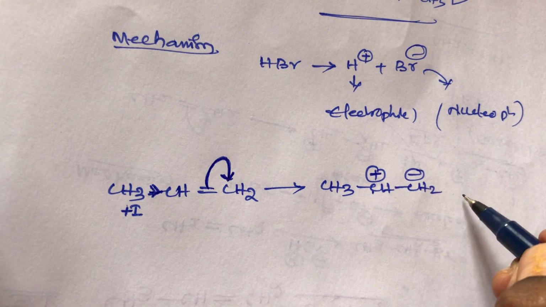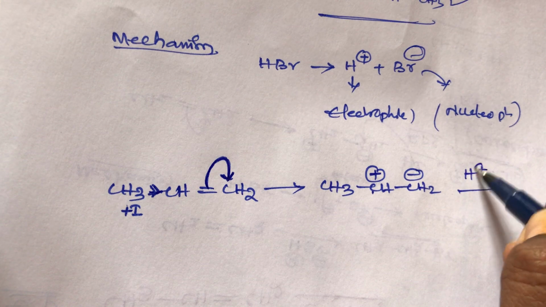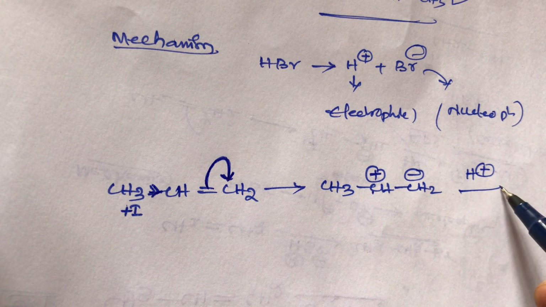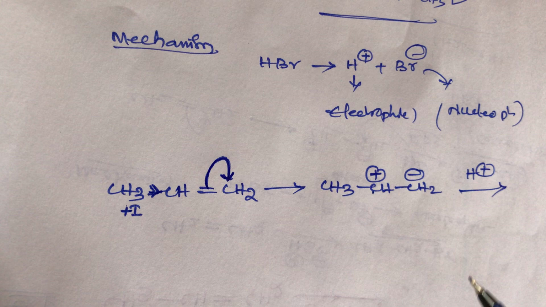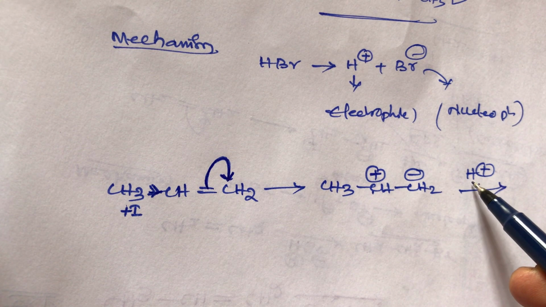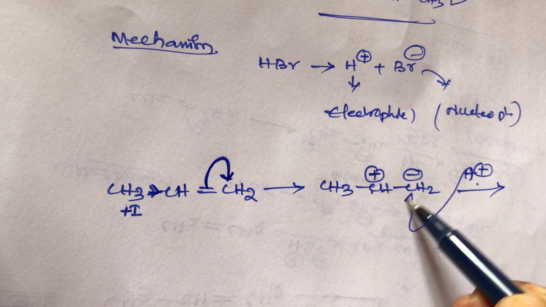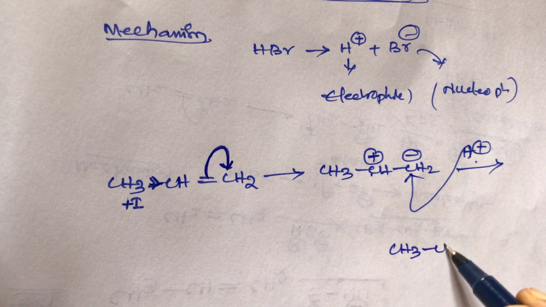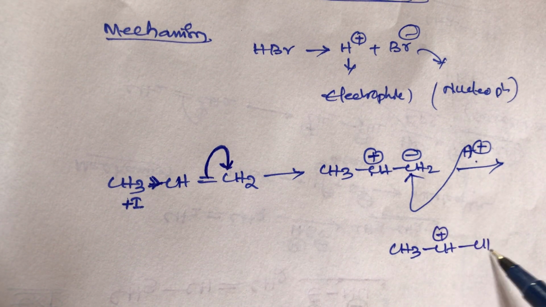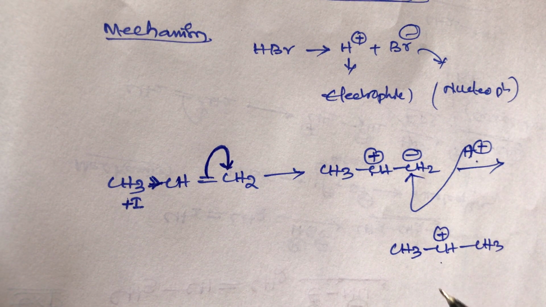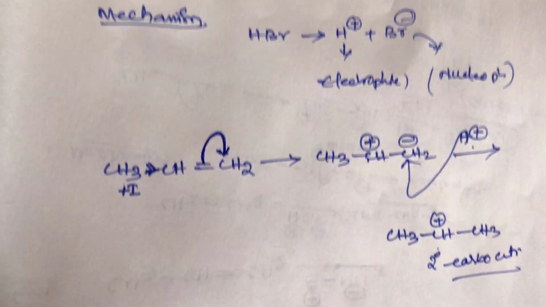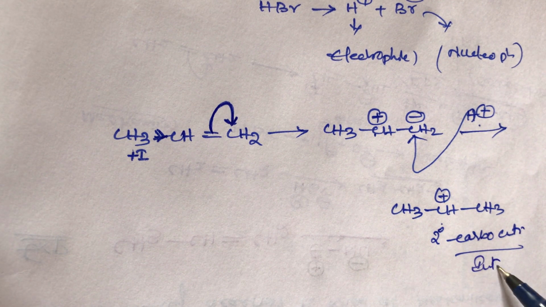In the first step, the first attacker is the electrophile. What is the electrophile? That is H plus, the positive species. This electrophile will always attack the negative charge side. So we get the product CH3 CH plus CH3. This is called a secondary carbocation, and it is the intermediate carbocation that is formed.